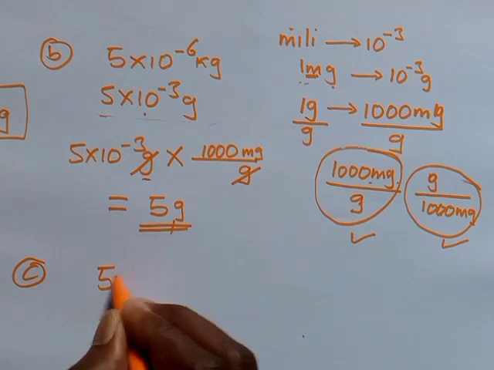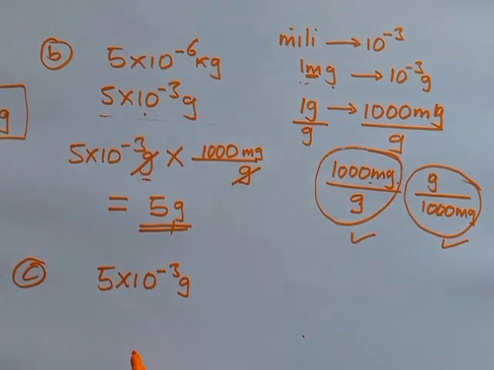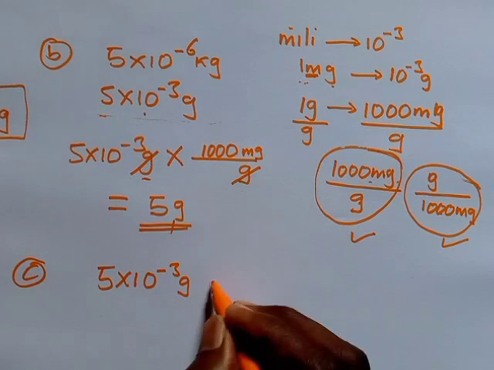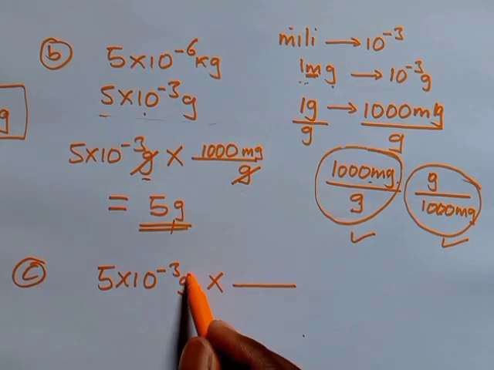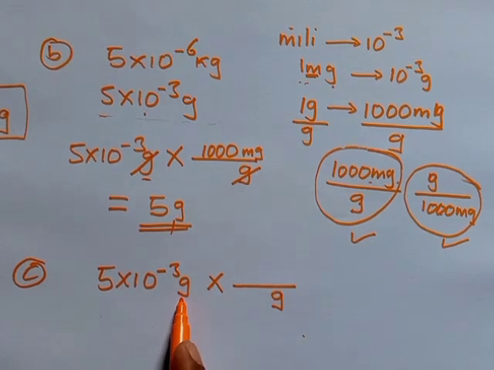So if you have 5 multiplied by 10 to the power negative 3 grams, what are you supposed to do? You need to understand that you have to put something like this. You put an over. Then don't forget to write a gram down here. Why? Because you want to get rid of it.